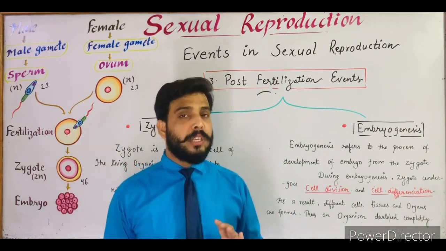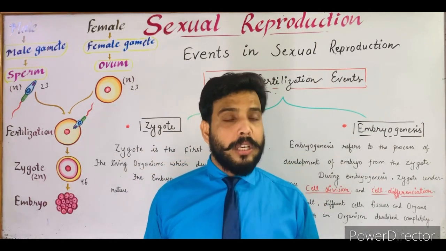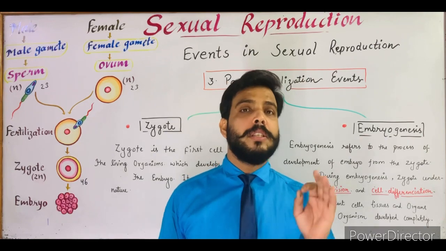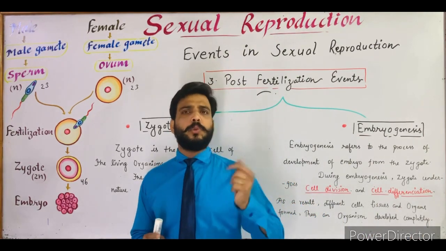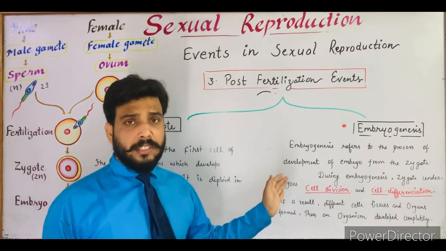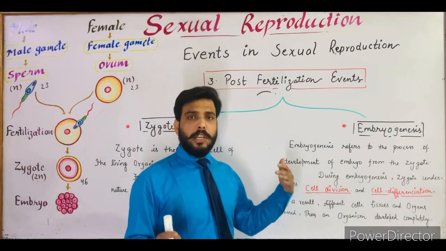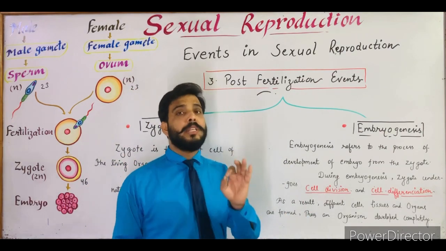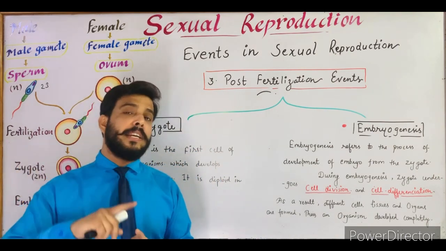And during embryogenesis, two important processes take place. Number one, cell division, and number two, cell differentiation. As we know, there are two types of cell division, mitosis and meiosis. Here mitotic cell division takes place. During cell division, the cell gets divided into large numbers, but during cell differentiation, each cell differentiates into different kinds of cells.